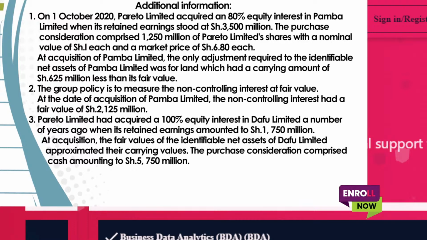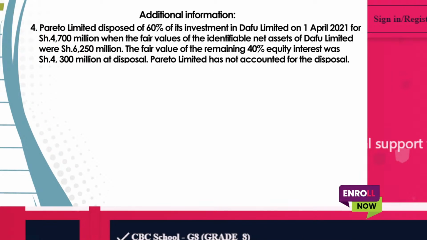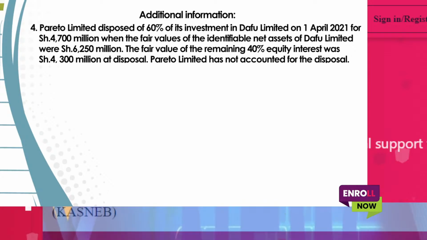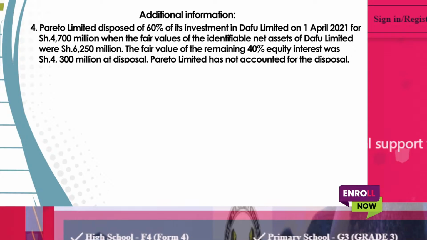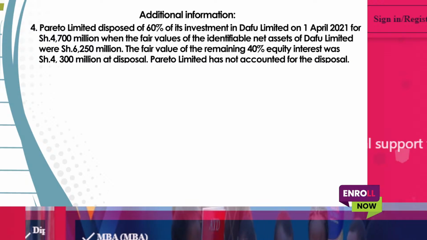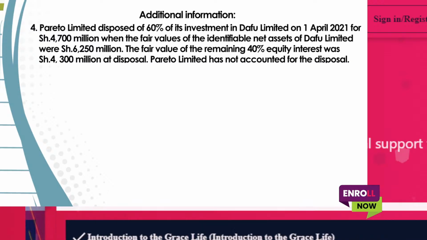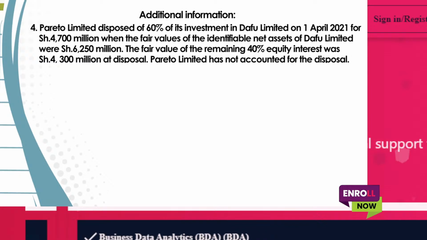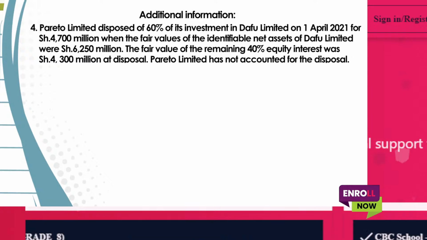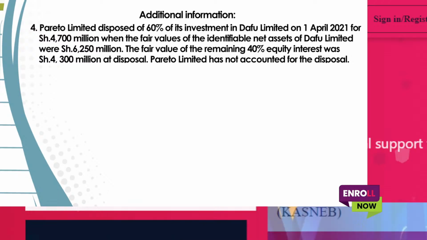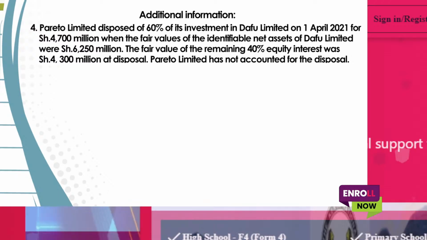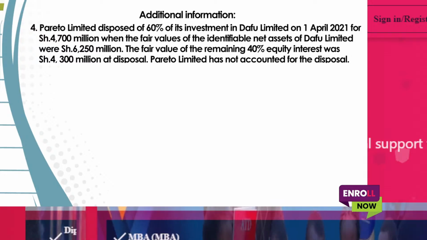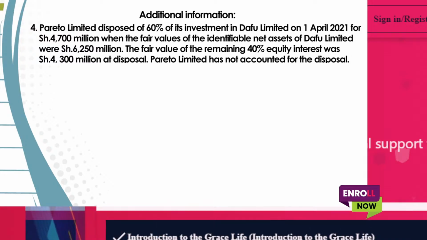a VAT registered person constitutes a 60% of its investment in the FU on 1st of April failure to register for shillings or 47 failure to deregister for million VAT. when the fair value of identifiable net asset of the FU was an offense related to 50 million. Records. The fair value of the remaining failure to keep, retain, 40% and also equity to interest was maintain proper 4,300 records. million at Failure disposal. Pareto Limited has not accounted keep, for the disposal.